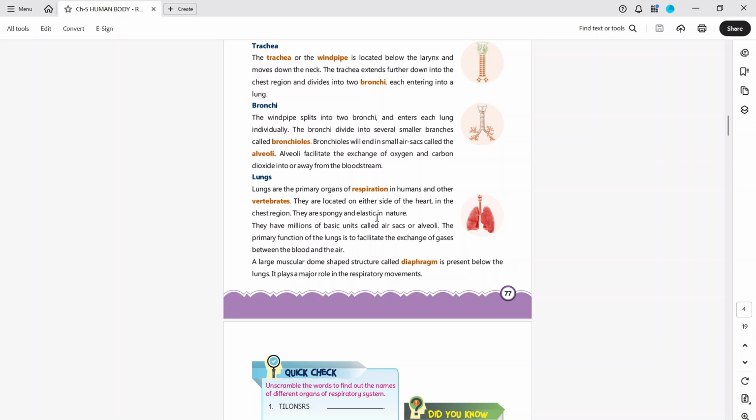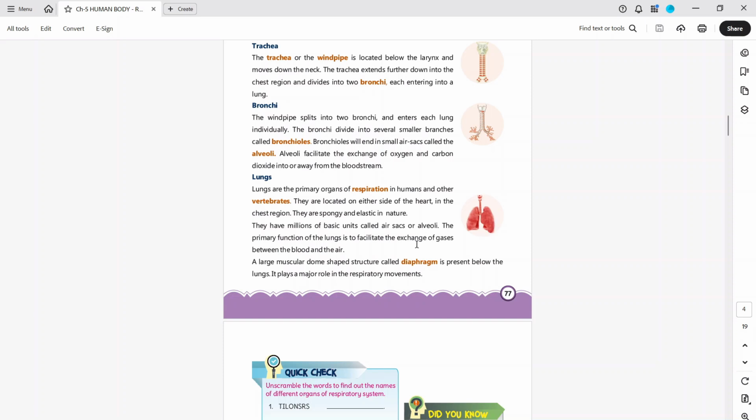Okay, so the lung is the primary organ for respiration. Who are vertebrates? Those who have spinal cords are vertebrates. Invertebrates and vertebrates. The lungs are located on either side of the heart, which means the heart is in the middle of both lungs. So the basic function of the lungs in the respiratory system is to facilitate the exchange of gases between blood and air.